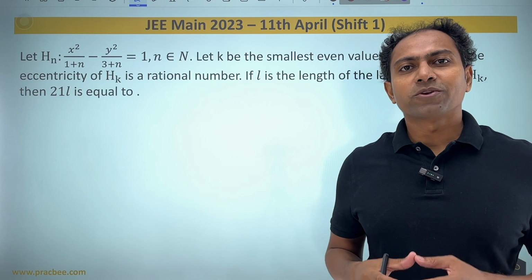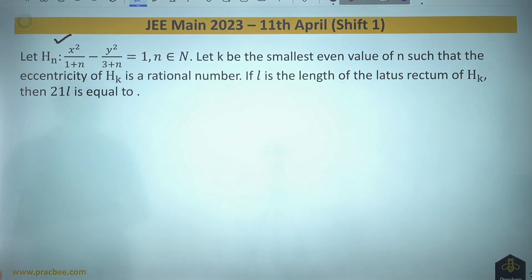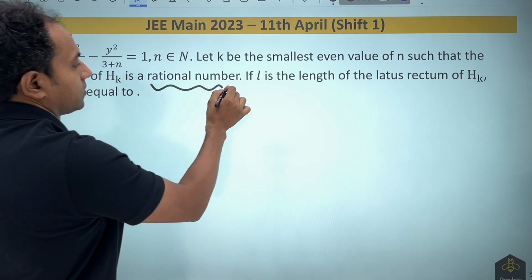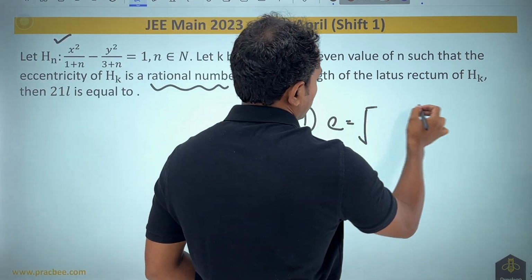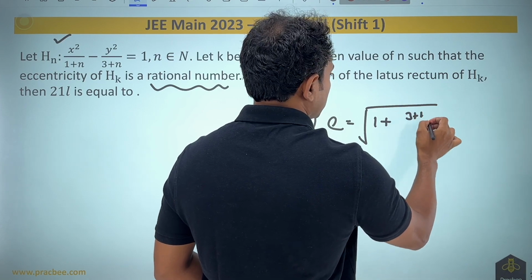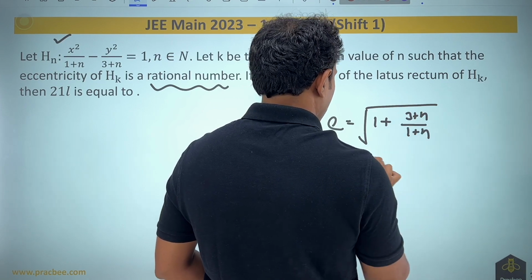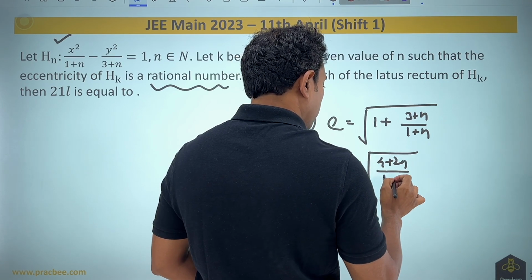Now let us move towards this 2023 question. This question talks about a hyperbola, and the eccentricity of the hyperbola is given in such a manner that it is a rational number. So in the first step, let us write the eccentricity. The eccentricity would be nothing but root of 1 plus b square by a square, that will become 3 plus n by 1 plus n. So if you simplify this, this becomes nothing but 4 plus 2n by 1 plus n.